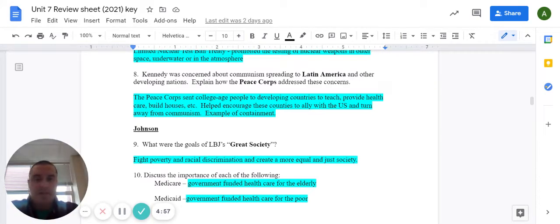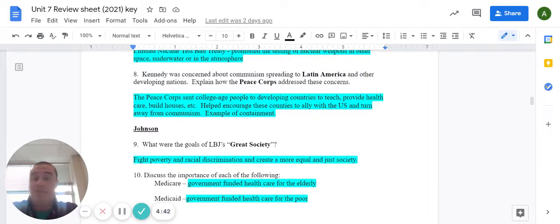Okay, so I believe we left off needing to answer question 8. The Peace Corps was a program that sent college-age people to developing countries to teach, provide healthcare, build houses, build clinics, dig wells, do stuff like that.